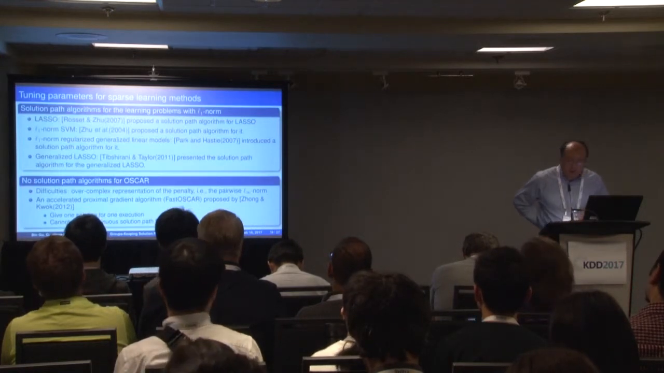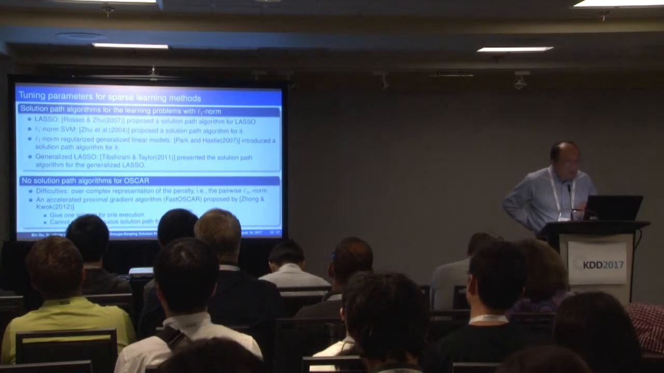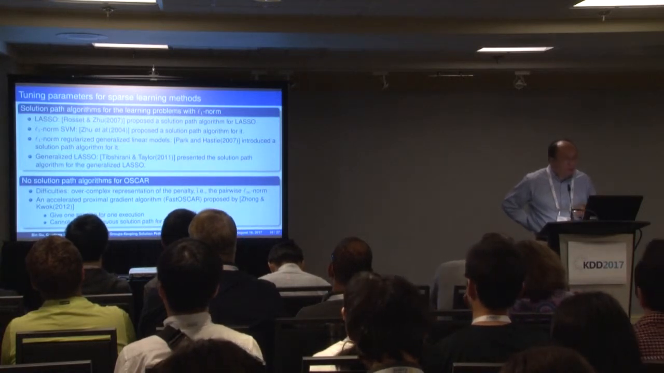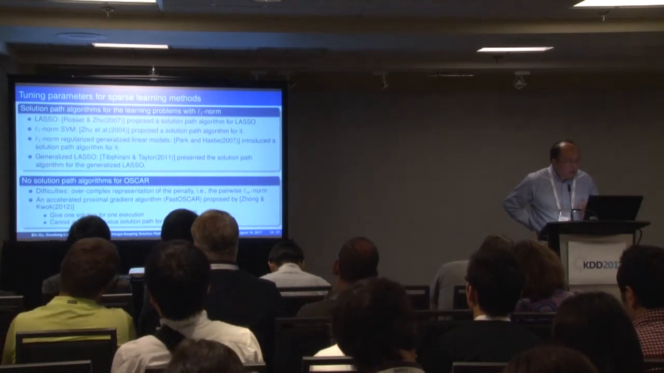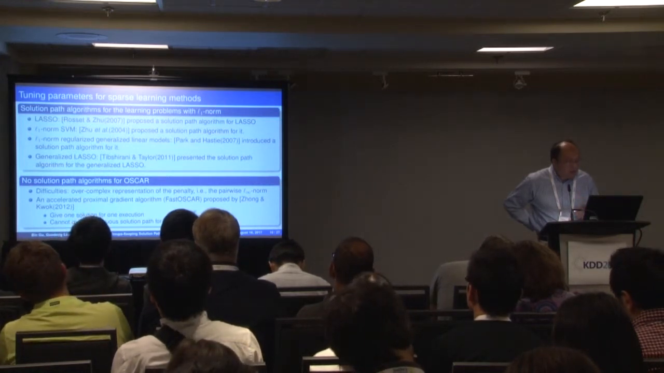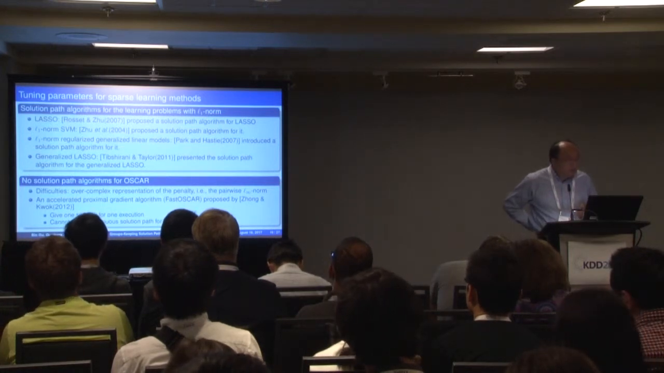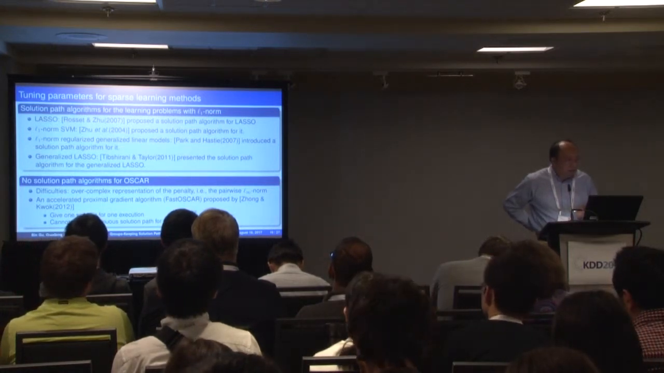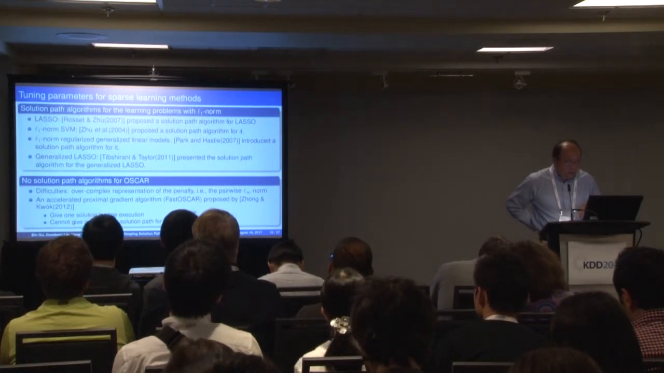So in the literature, multiple solution path algorithms were proposed for the lasso problem, L1 norm SVM, L1 norm generalized linear model, and also generalized lasso. However, so far there is no solution path algorithm for the OSCAR model because the penalty term is very complex.